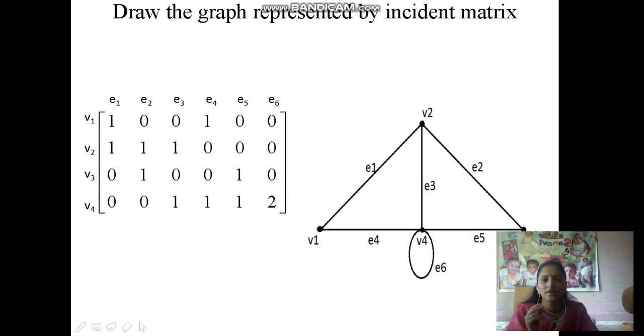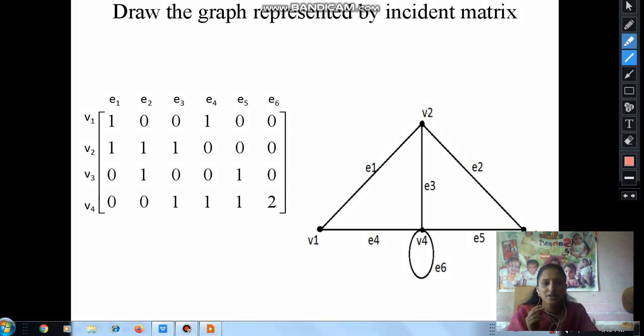Now look at the graph. The vertices are V1, V2, V3, V4. There are 4 vertices. Now consider the edge E1. The edge E1 is incident on vertices V1 and V2, where V3 and V4 entries are 0.